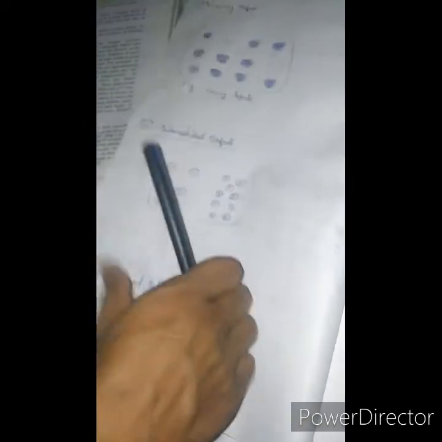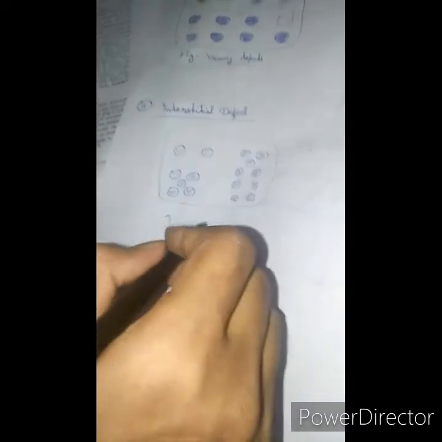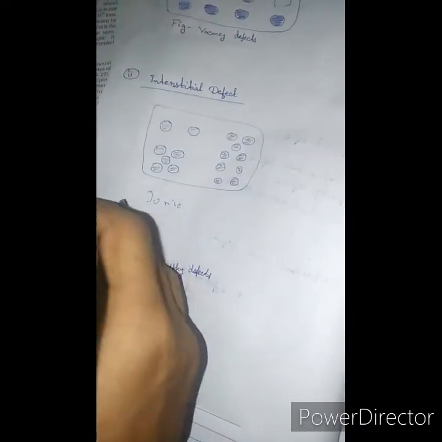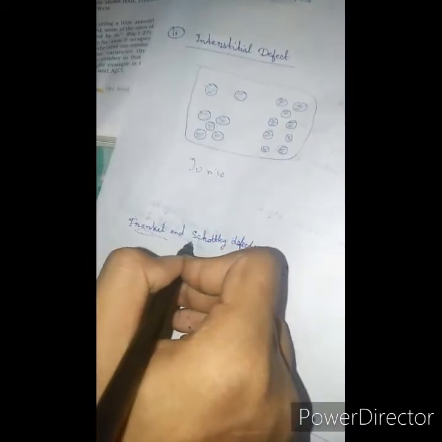Vacancy and interstitial defects, as explained above, can be shown by non-ionic solids. Ionic solids must always maintain electrical neutrality rather than simple vacancy or interstitial defect. Therefore, these defects are Frenkel and Schottky defects.